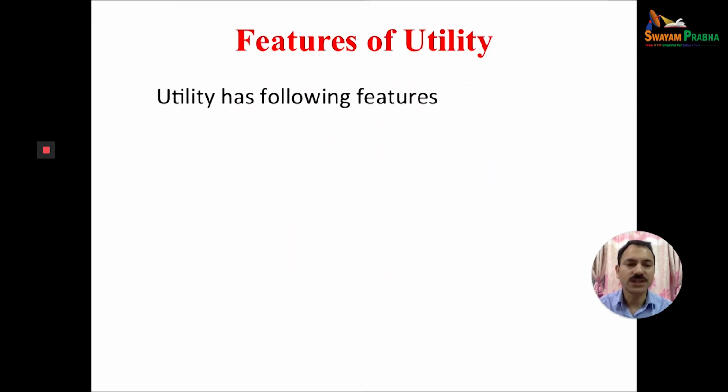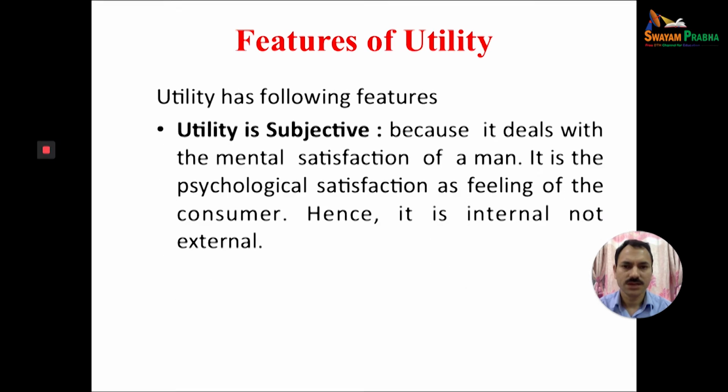Let us discuss the features of utility one by one. Utility has the following features. Number 1, utility is subjective. I have already explained. Subjective means the psychological satisfaction, which is related with psychology, because it deals with the mental satisfaction of a man. It is the psychological satisfaction, the feeling of the consumer.